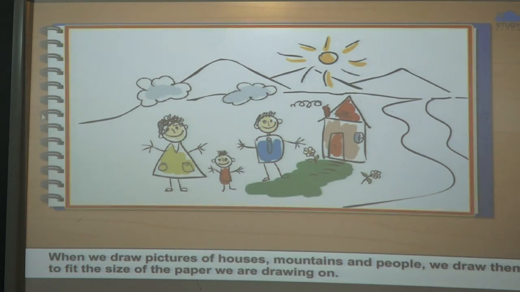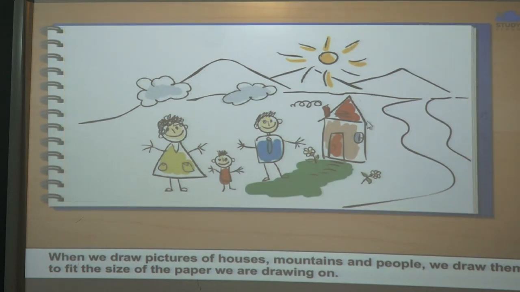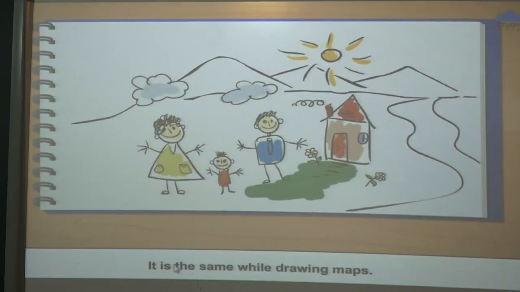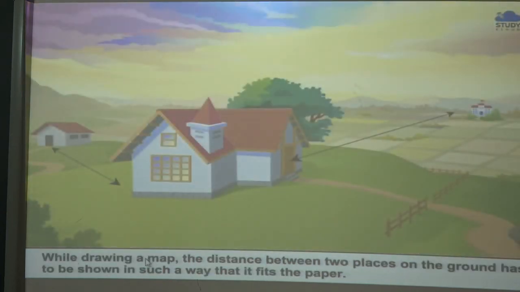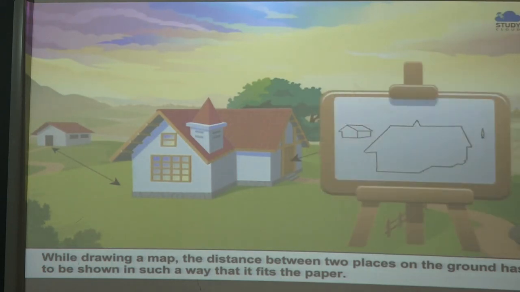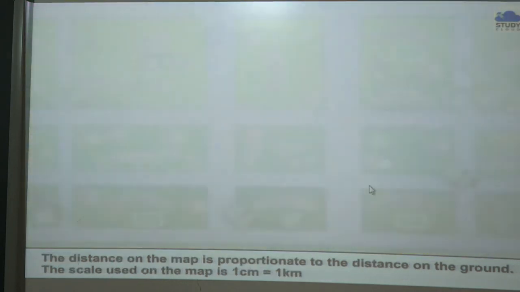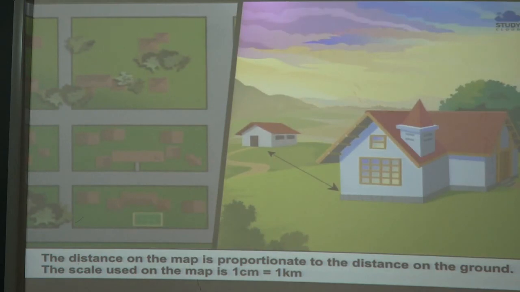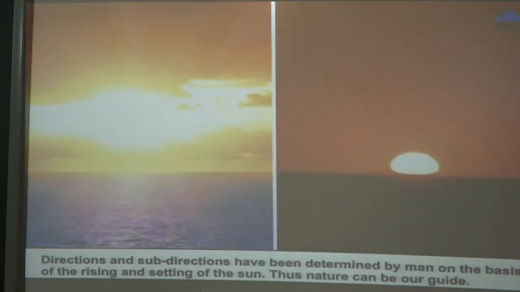Okay, we can know the directions of that particular picture or any image. While drawing on a map, the distance between two places on the ground has to be shown in such a way that it fits on the paper. Okay, and then the distance is measured and the scale is given.